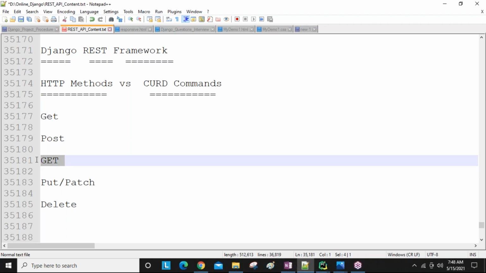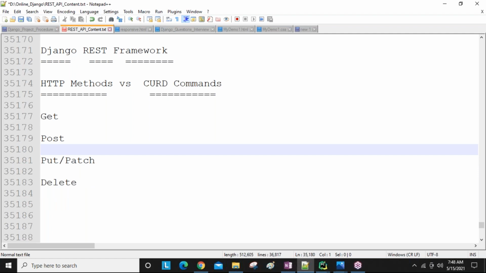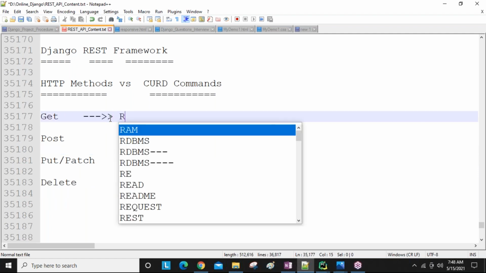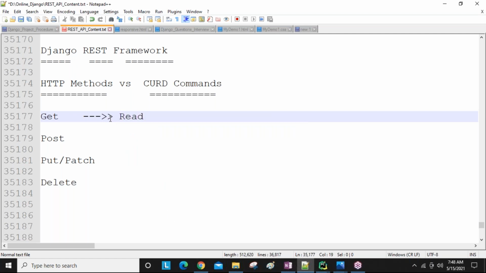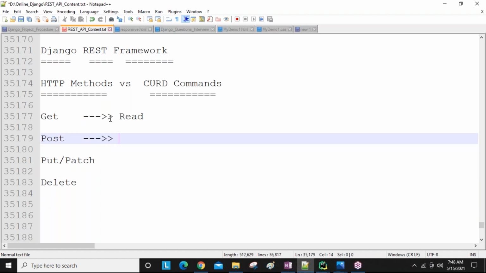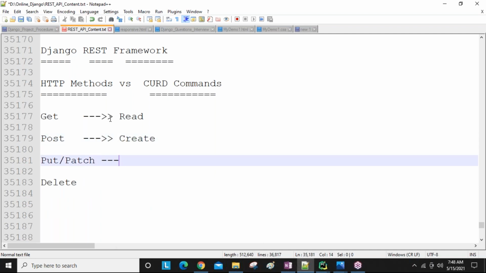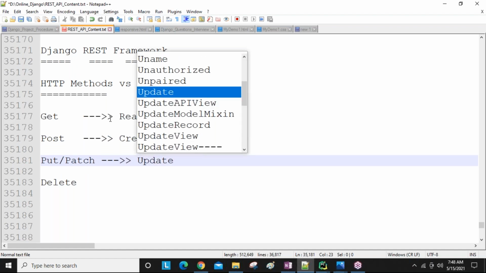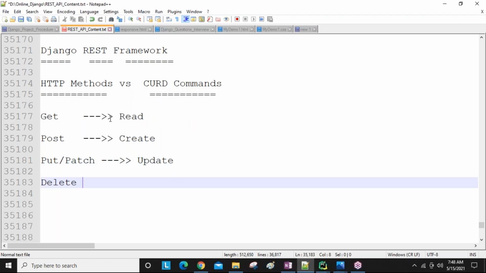Getting all and getting single both come under one section, just an assumption. For the getting purpose, the read operation is there. For post, the create operation is there. For update purpose, the update operation is there, and for delete purpose, we have the delete operation only.